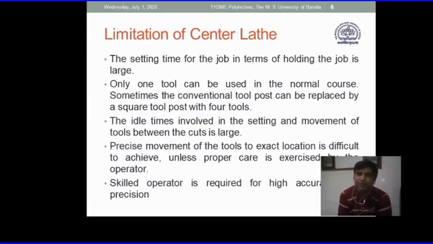Basically, the aim of shifting from manual center lathe to semi-automatic or automatic or CNC everywhere, the fundamental reason is to increase the speed, to increase the productivity.